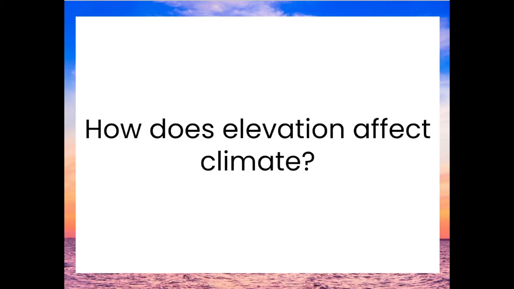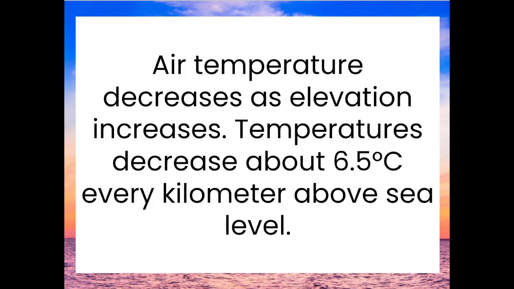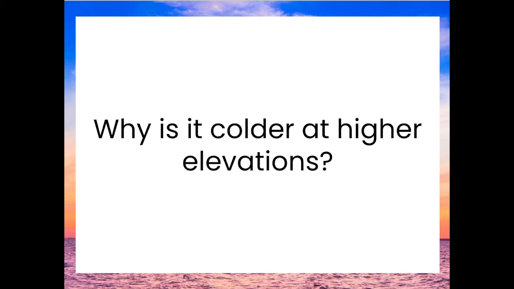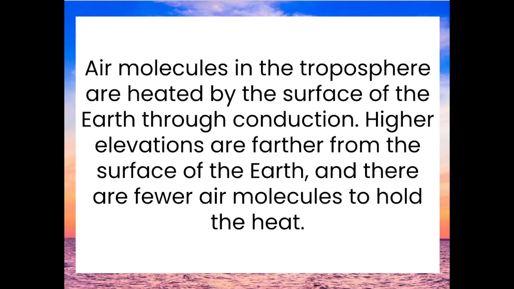How does elevation affect climate? Air temperature decreases as elevation increases. Temperatures decrease about 6.5 degrees Celsius every kilometer above sea level. Why is it colder at higher elevations? Air molecules in the troposphere are heated by the surface of the Earth through conduction. Higher elevations are farther from the surface of the Earth, and there are fewer air molecules to hold the heat.